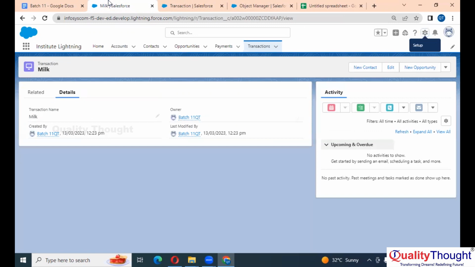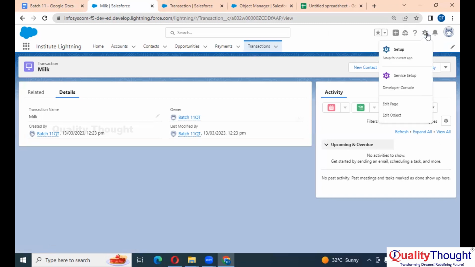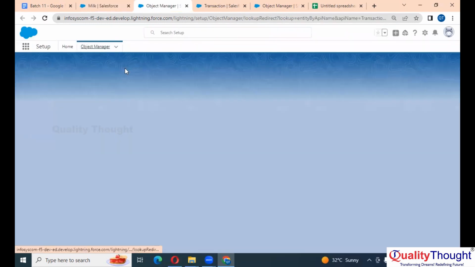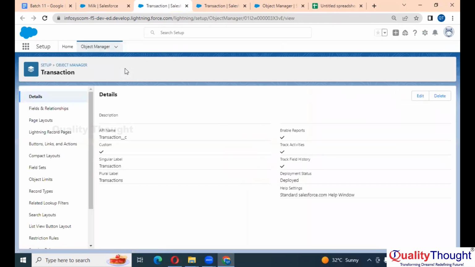Now, if you see this very closely, you have to go to setup, then object manager, search for the object, open it, and click on new, right? Now here, instead of doing that, we have another shortcut called edit object. Simply click on it, you will navigate to the object directly, right?